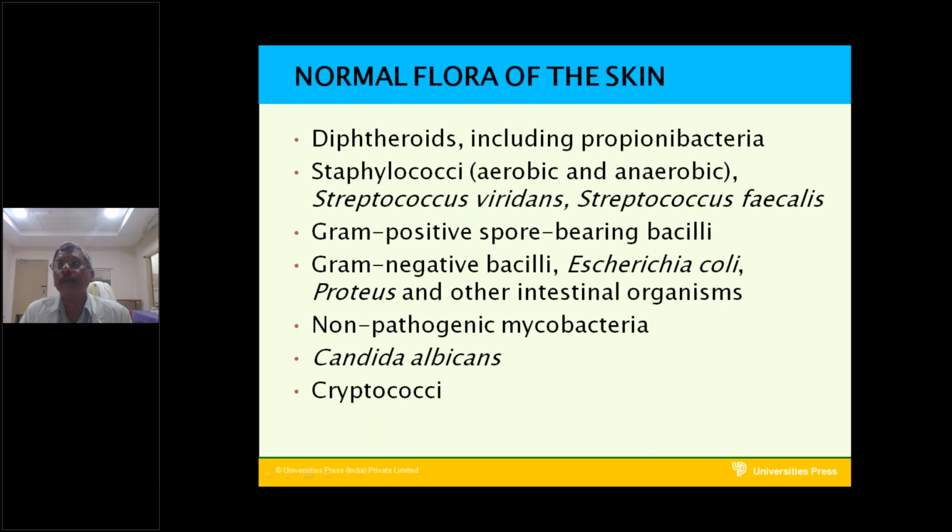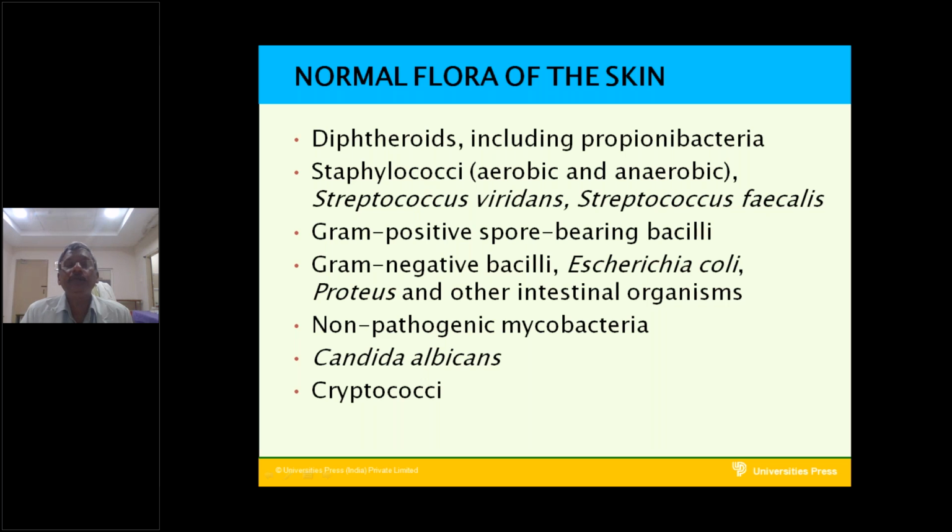Sometimes these bacteria may be present in various organs and may cause disease, but as long as they are present on the skin, they are not pathogenic. Staphylococci, Streptococcus viridans, Streptococcus faecalis, they are not pathogens. Usually, they are present without causing any disease.